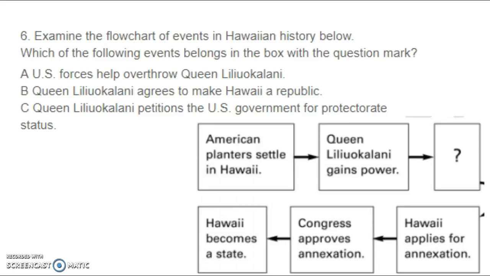So which of the following events belongs in the box with a question mark? Is it A. U.S. forces help overthrow Queen Liliuokalani? B. Queen Liliuokalani agrees to make Hawaii a republic? Or C. Queen Liliuokalani petitions the U.S. government for protectorate status?